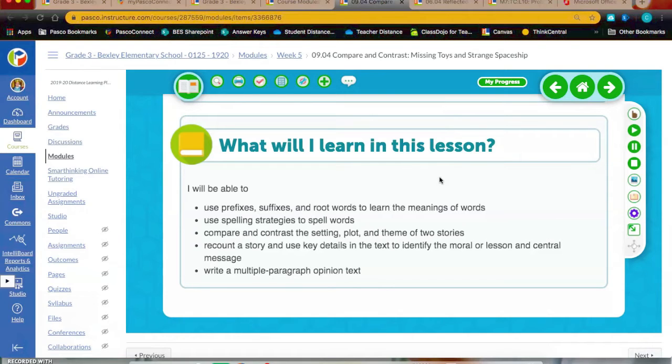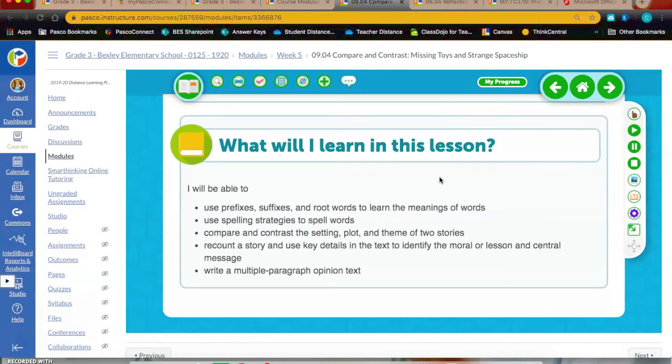Your ELA topic is going to be comparing and contrasting the setting, plot, and theme of stories, and then recounting a story using key details to identify the moral or lesson and the central message in a story. So you're going to be going through different strategies focused on those areas for your reading.